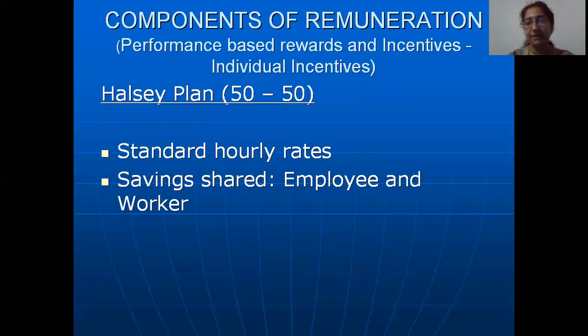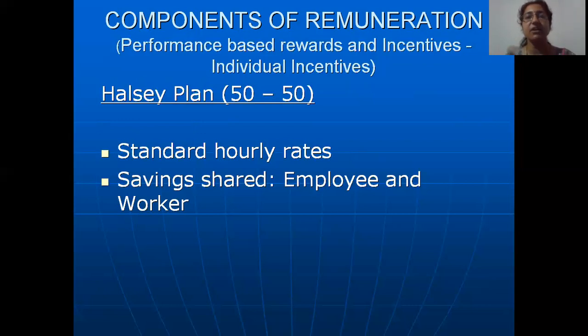So what happens here? The worker gets paid 400 rupees, what the company has established. However, that 1 hour of time he has saved by quickly producing that cloth, which is nice in quality also, that savings of 1 hour in time is a benefit for the company. In that 1 hour, they can assign the worker to do some other production, which will ultimately get sold and will earn the company some profits. So it's a benefit for the company.